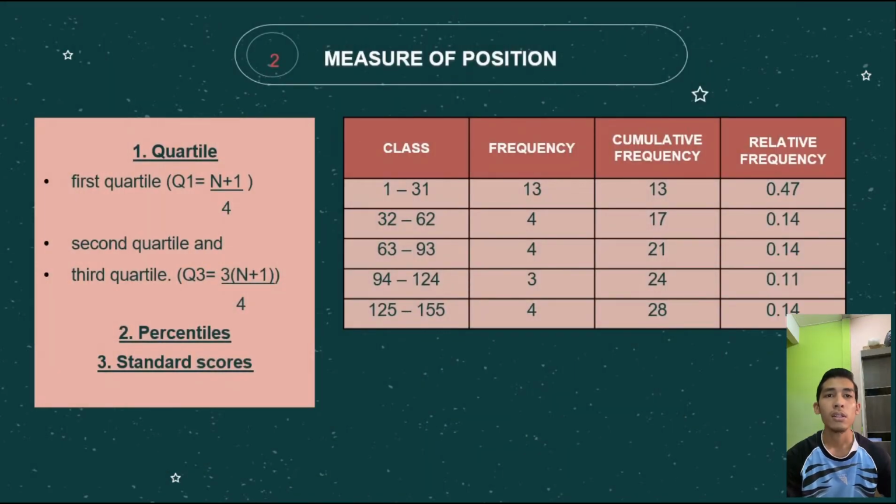The second measure is measure of position. There are several measurements of position which include quartile, percentile, and standard score. First, percentile is a method to measure the position of the entire data by dividing the data into 100 equal parts. Next, quartile. The first quartile cuts off the lowest 25% of the entire data, while the second quartile cuts the data in half, at the 50th percentile. The third quartile cuts off the highest 25% of data.